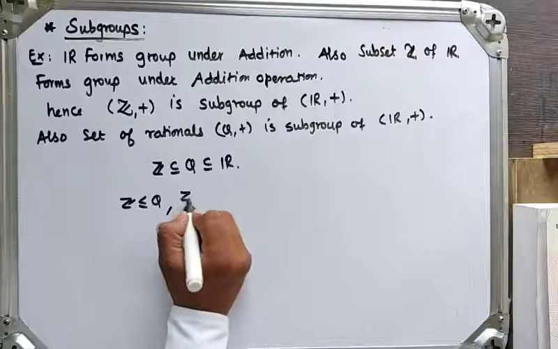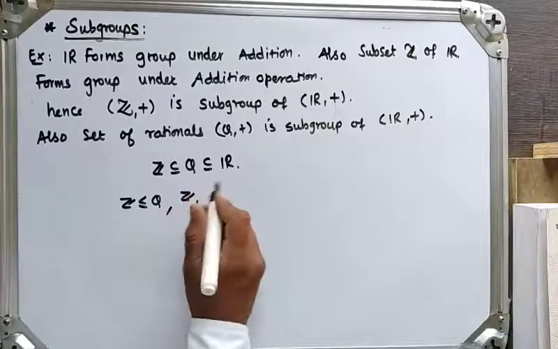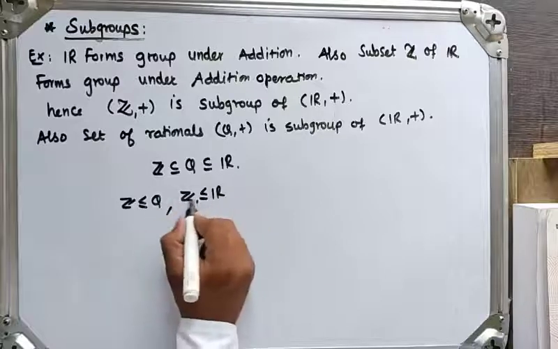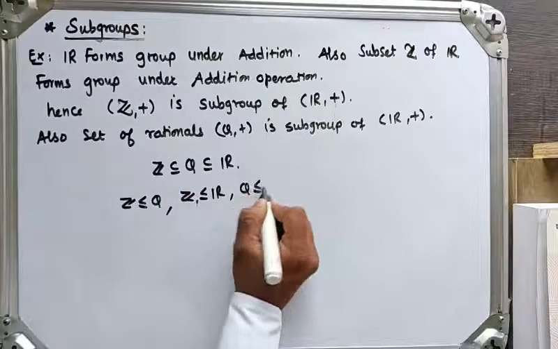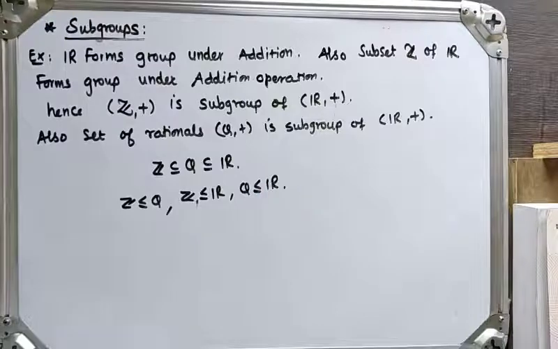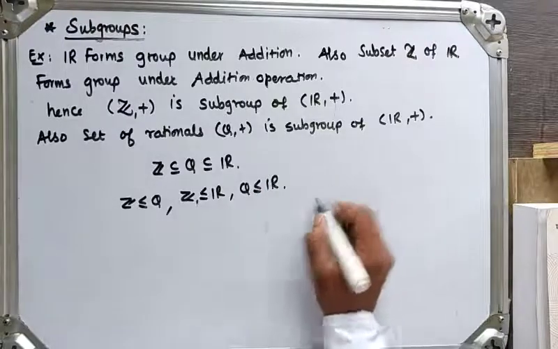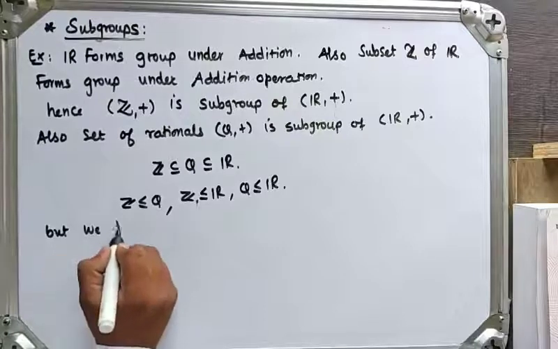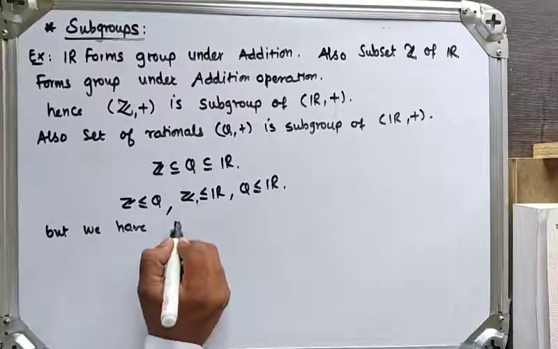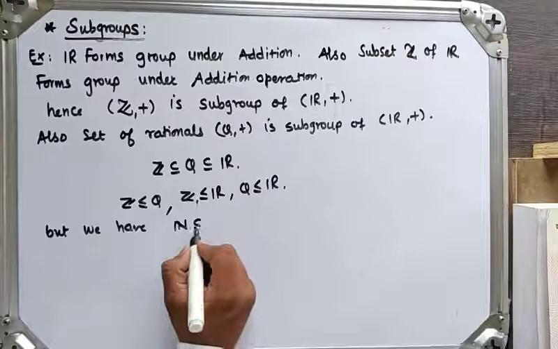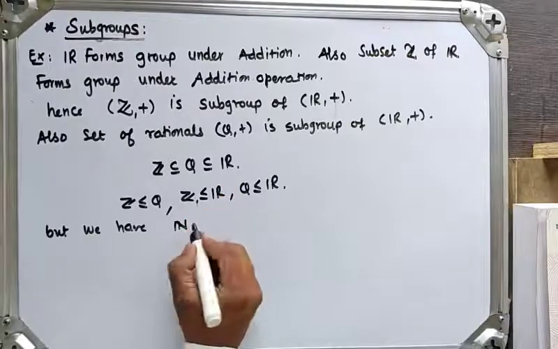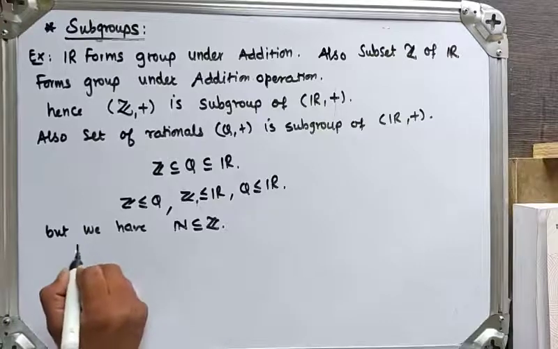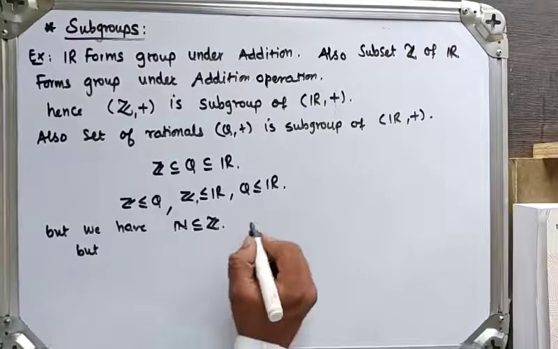Again, Z is a subgroup of R. So the operation is addition here, and again Q is a subgroup of R. But we also know that the natural numbers are a subset of the set of integers, under the operation addition.